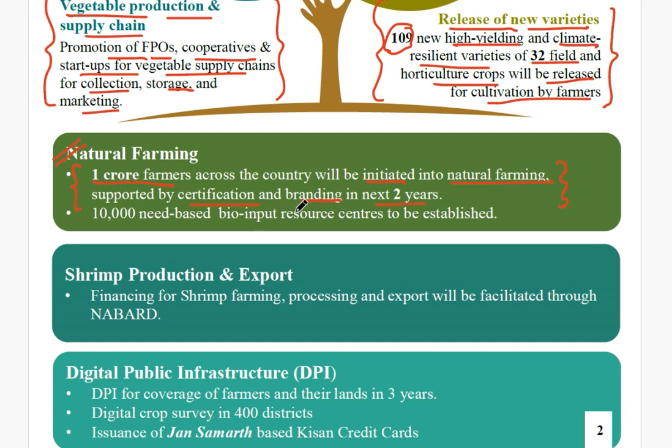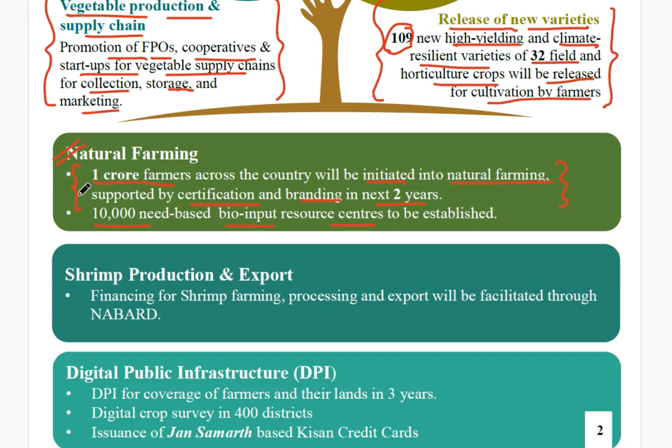Then they have also stated that 10,000 need-based bio-input resource centers will be established across the country. This is also an important point. If you are going to write about sustainable development, you can write it in the recent budget.